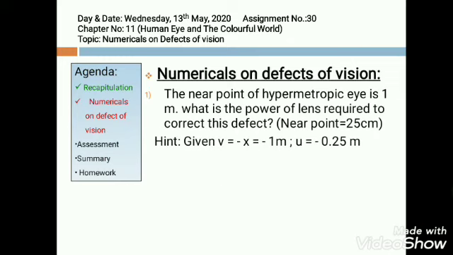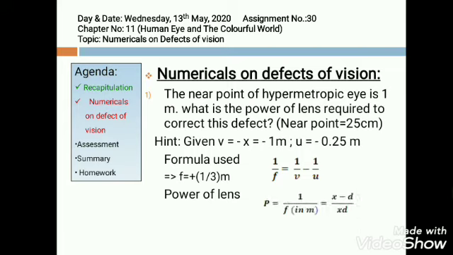The formula used will be the lens formula: 1 by f is equal to 1 by v minus 1 by u. So v will be replaced by minus 1 meter, and u will be replaced by minus 0.25 meter. Hence, after solving this, you will find f is equal to plus 1 by 3 meter. To find the power of a lens, the formula is P is equal to 1 by f, with f in meters. From here, you find P is equal to plus 3 diopter.